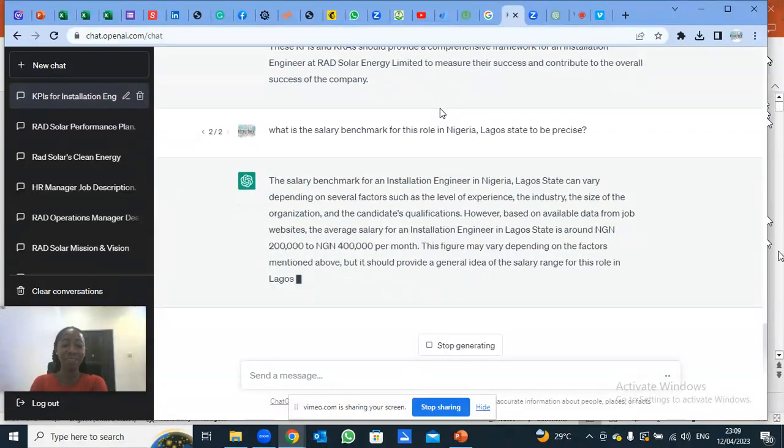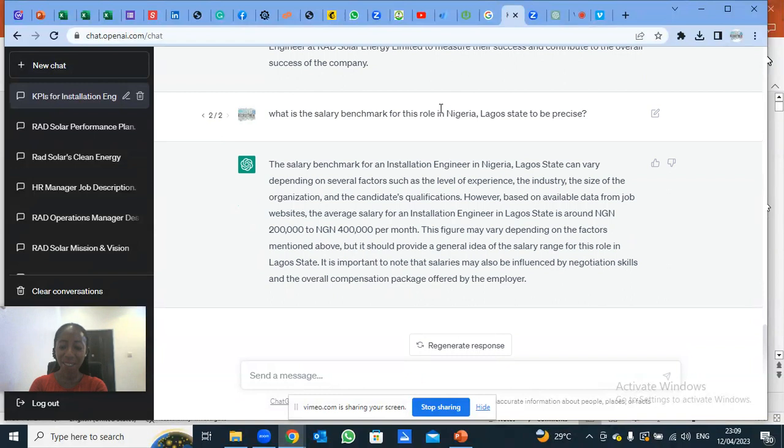So you can see, now it gave me the answer in naira and based on the location. So this is what I mean by tailoring your question to the country and the location. That way you get a straight answer, a more concise response from GPT.